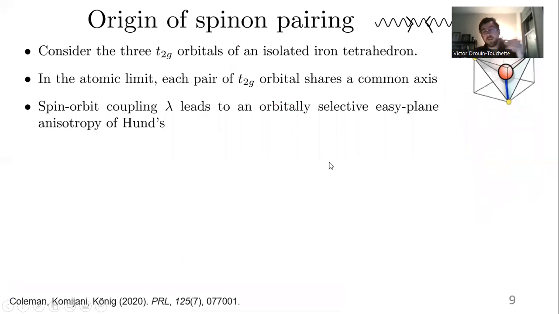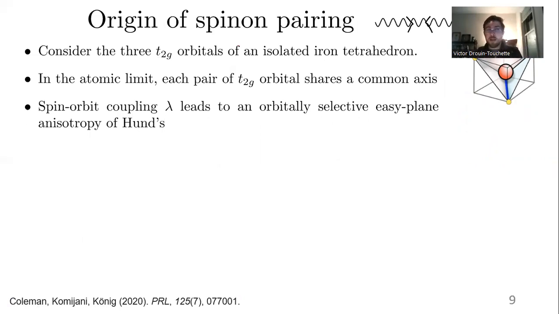So how would I have even spin-ons and holons paired locally? So the origin of spin-on pairing is actually quite simple. If we consider the 3 t2g orbitals of the original iron atom scenario, in the atomic limit, two of them always share a common axis. So the xz and yz always share the z-axis, and vice versa for the three of them.